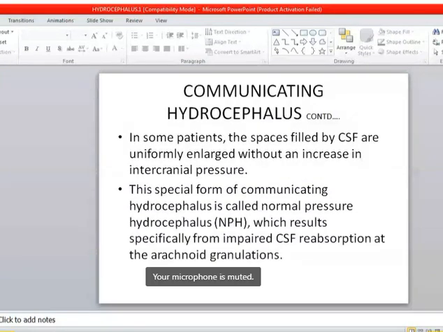In some patients, the spaces filled by the CSF are uniformly enlarged without an increase in the intracranial pressure, and this special form of communicating hydrocephalus is called normal pressure hydrocephalus. It results from impaired CSF reabsorption at the arachnoid granulations.